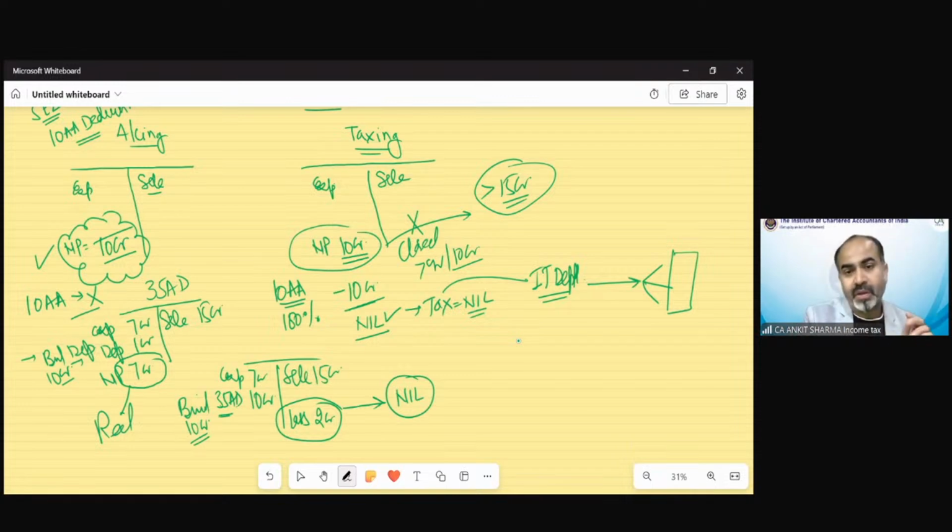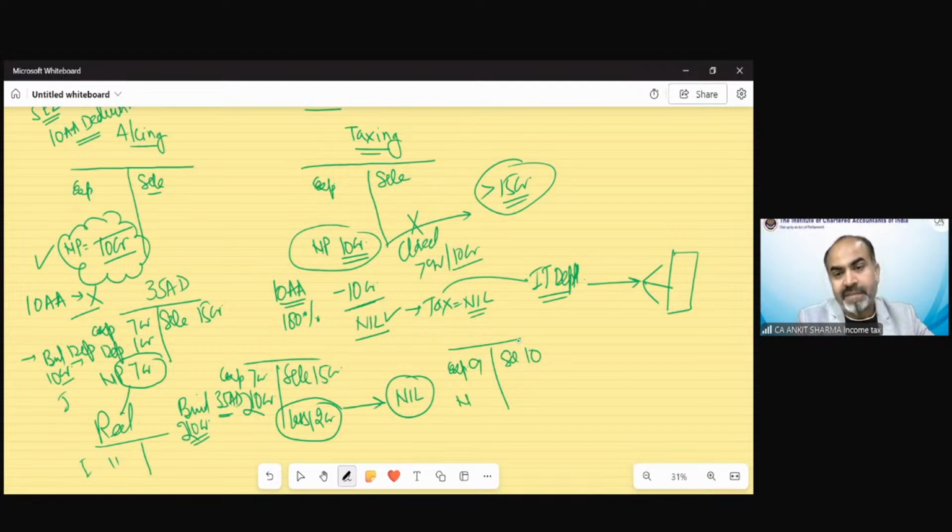In the same case, under accounting, we will claim depreciation every year, 1 crore for the first year, then 1 crore in the second year. So the profit would remain the same in every year. But if we are talking about section 35AD, then what will happen? Suppose this building value is not 10 crore. Suppose it is 20 crore. So the loss would be 12 crore. So we are thinking no problem, from next year he won't be able to claim any deduction. So we can earn tax from next year. Suppose from next year his sale is now 10 crore, his expenditures are, suppose, 9 crore. He is having a net profit of 1 crore.